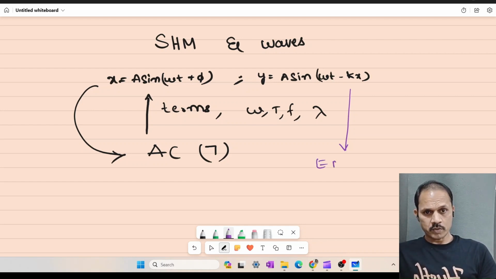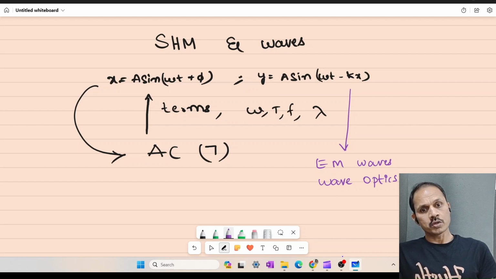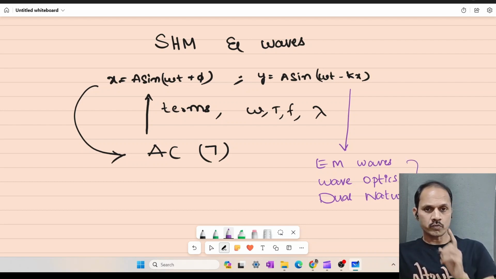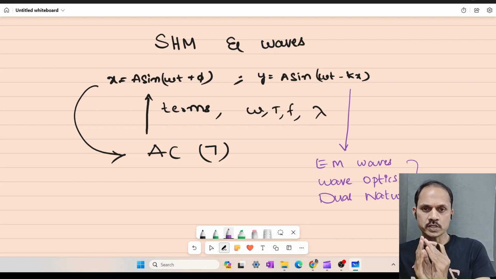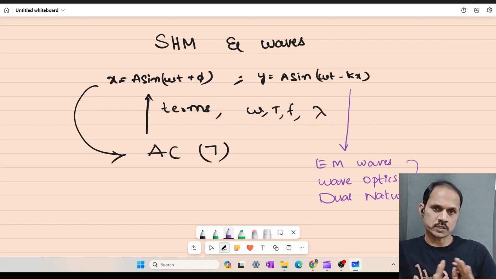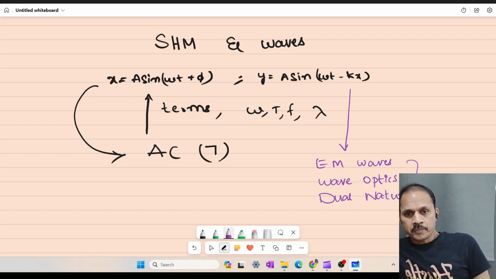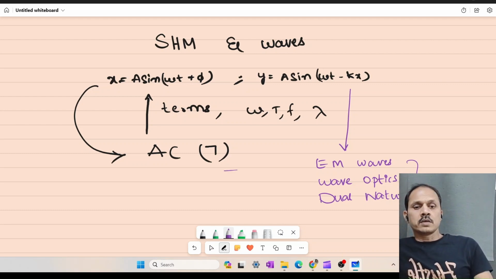One is electromagnetic waves, followed by wave optics, chapter number 10, and also dual nature, number 11 in 12th. So these three mainly depend on wave nature. That means you have to study the basic equation and main terminology. That's all enough. Just revise that.